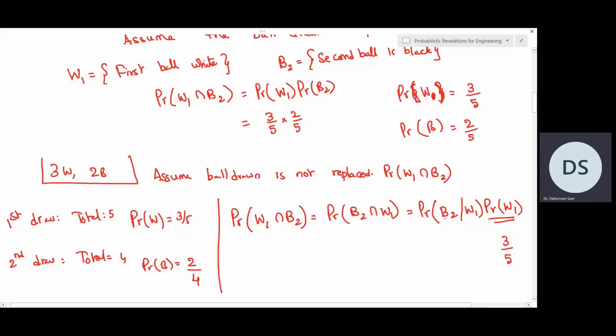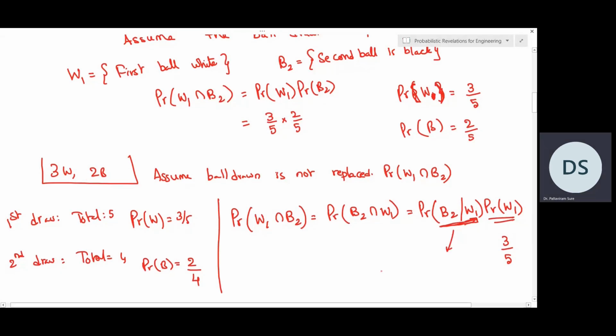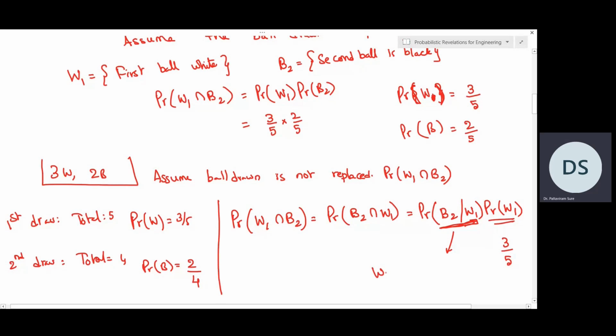Now, probability of B2 given W1 stands for, given that W1 has already happened, means in the first draw, we had already taken out a white ball. So that means W1 has happened.